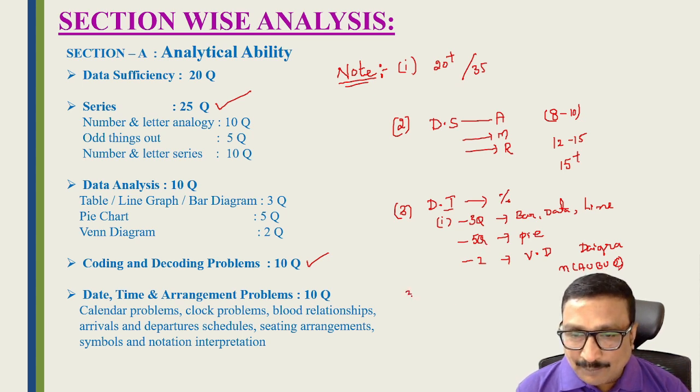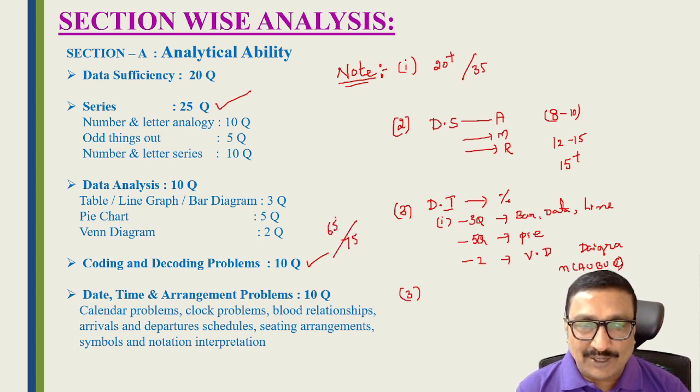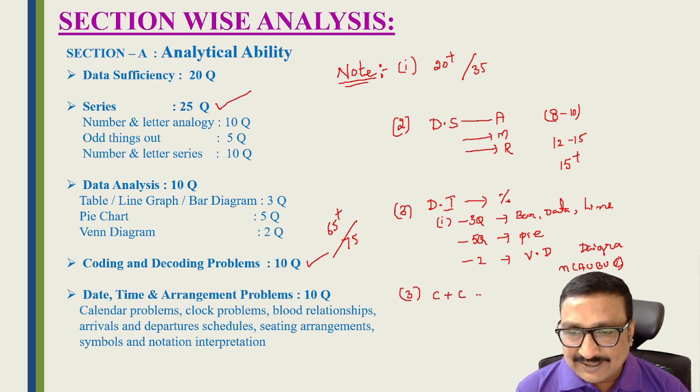And the third main important point is, if you want to get 65 plus out of 75 in the reasoning section, the last section is very important, because the marks are less and the topic syllabus is more. Especially from the last concepts, time, date and arrangements, it is very important. They ask clocks and calendars. They ask 3 questions: either clocks 2 questions and calendar 1 question, or clock 1 question and calendar 2 questions. So totally they ask 3 questions.